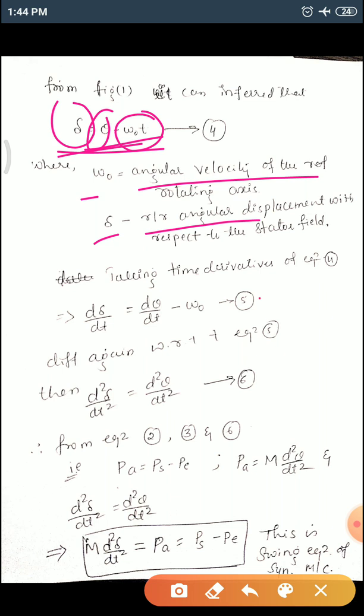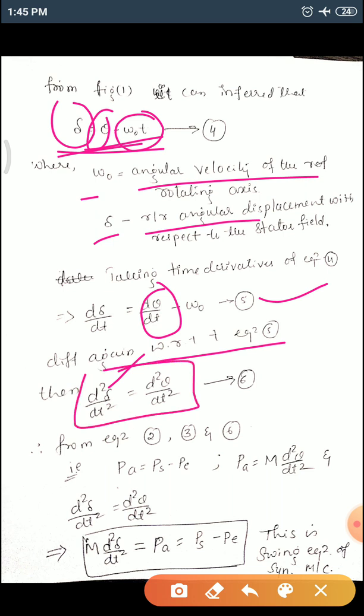Again you differentiate this equation with respect to time, then it will be d square delta by dt square, which is equal to d square theta by dt square, since the speed is now referenced and minus omega naught will be equal to 0, right? From the second, third and sixth equations, second is PA equals PS minus PE, third is PA equals M d square theta by dt square, and sixth is d square delta by dt square equals d square theta by dt square.